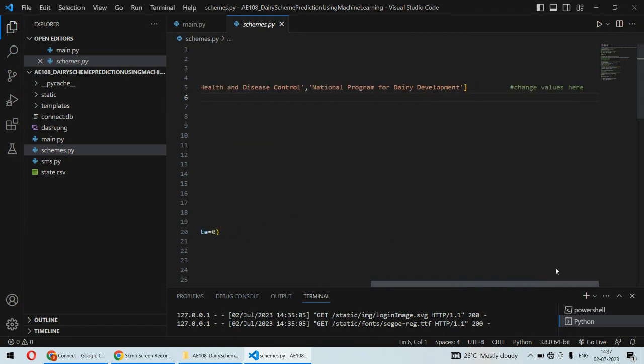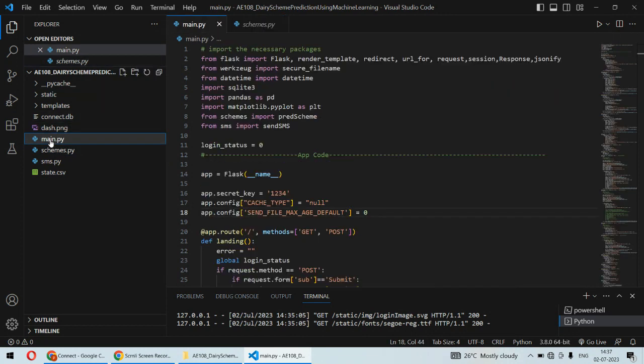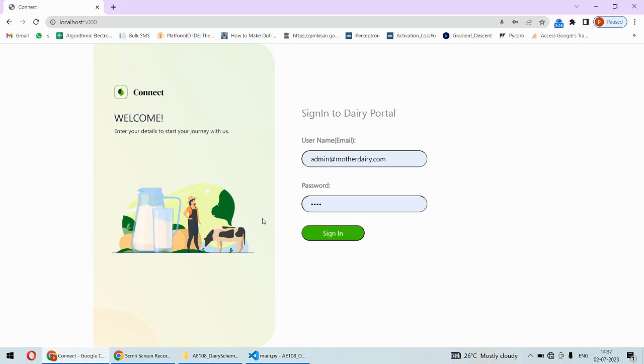So there are so many schemes which the government of India is implementing across India, as per the need, or we can say they are randomly implementing them. But it is very important to know that the scheme which is suitable in Maharashtra may not be suitable in Gujarat, or the scheme which is suitable in Gujarat may not be suitable in Maharashtra. So the machine learning algorithm will tell the government that this particular scheme is suitable in Maharashtra, this one in Gujarat, and this one in Rajasthan.